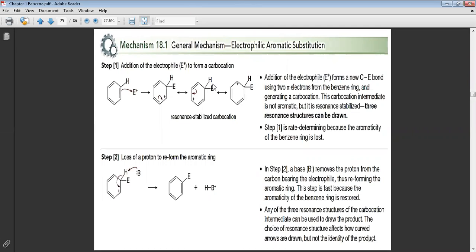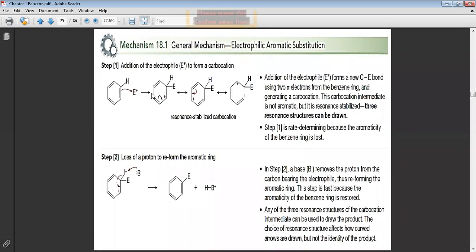The charge will be delocalized from here to here, just from here to here, not around the complete cycle. If the positive charge were completely conjugated around the cycle, it would be resonant, meaning it would be aromatic.